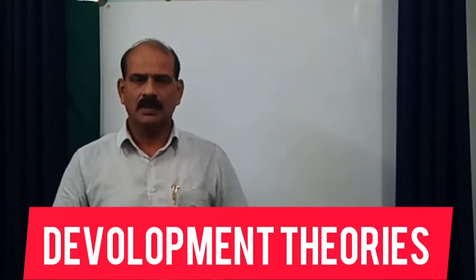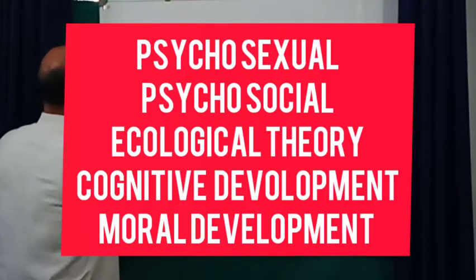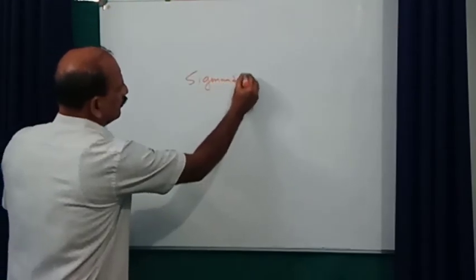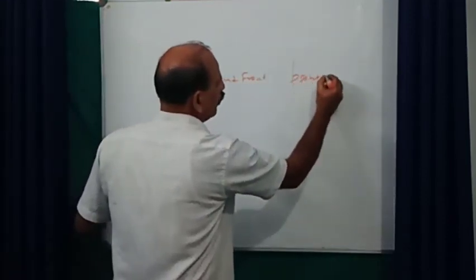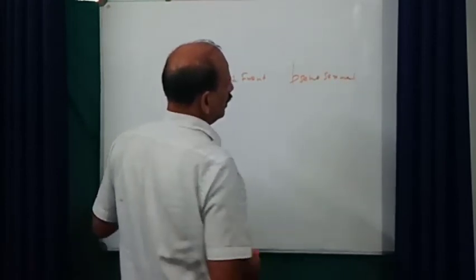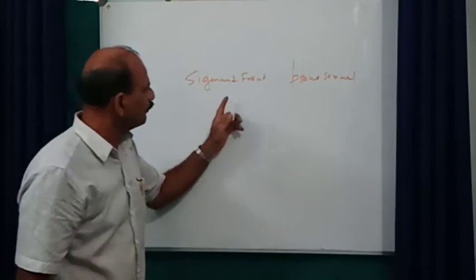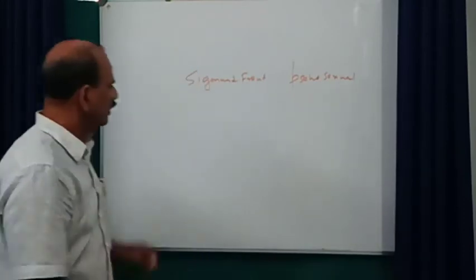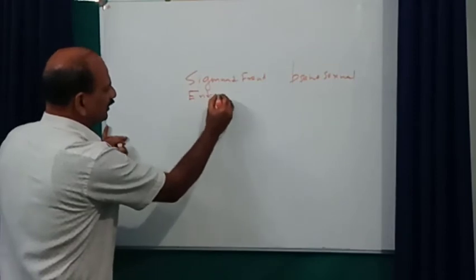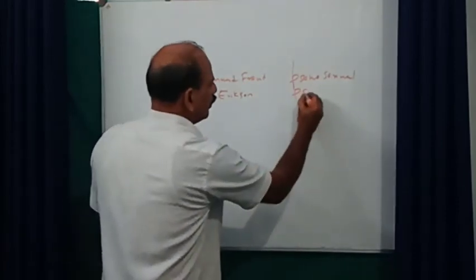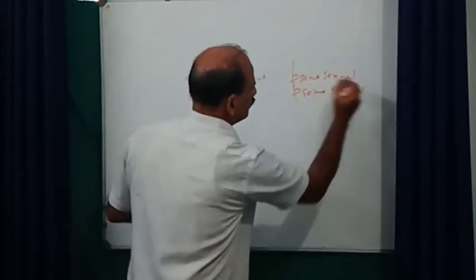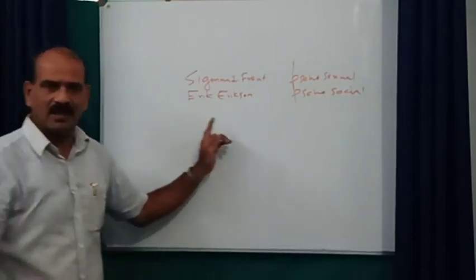There are so many development theories. Number 1, Sigmund Freud, psychosexual development theory. Then the next one, Erik Erikson, psychosocial theory.